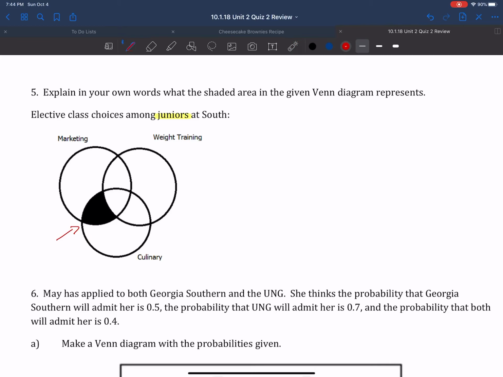So what we can say is these are all the juniors who take marketing and culinary, but do not take weight training.